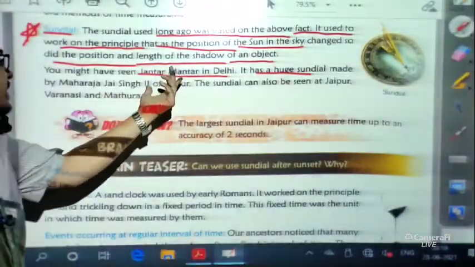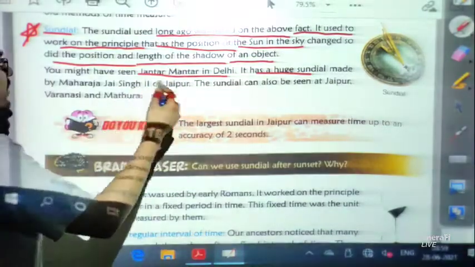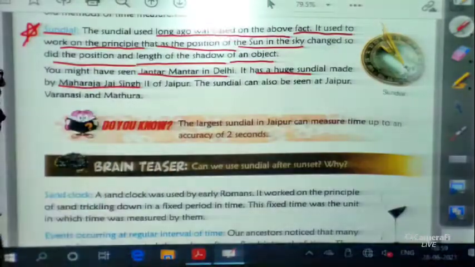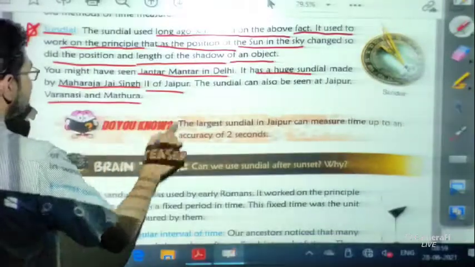You might have seen Jantar Mantar in Delhi, which has a huge sundial. If you have ever gone there, you will find one very huge sundial built by Maharaja Jai Singh II of Jaipur. The sundial can also be seen at Jaipur, Varanasi and Mathura.